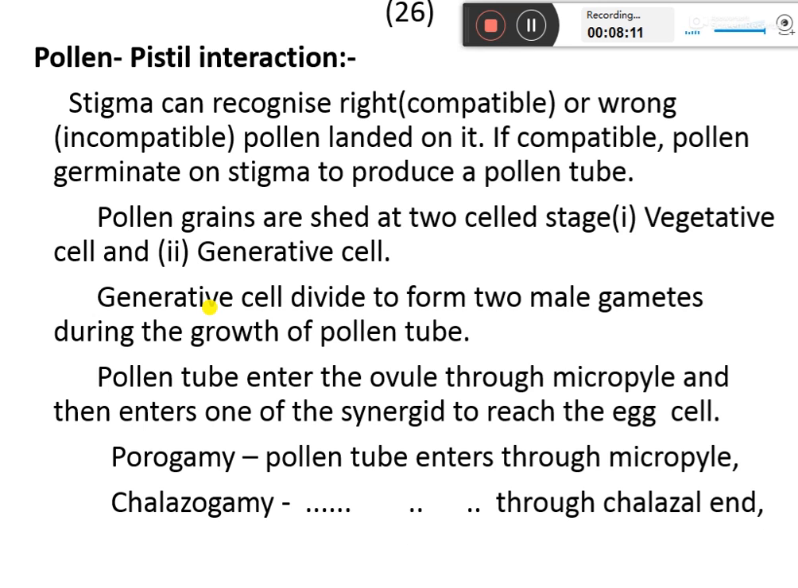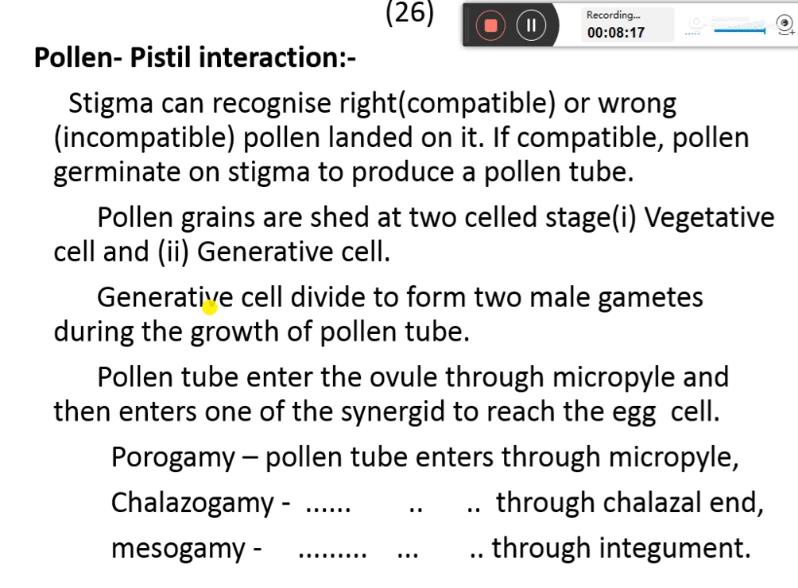If the pollen tube enters through the chalazal end, it is called chalazogamy. And if the pollen tube enters through the integument, it is called mesogamy.